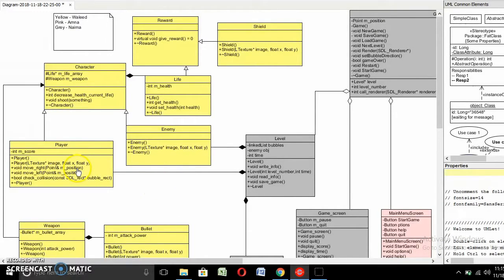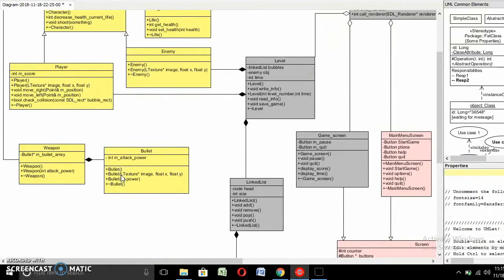The enemy and the player object will have different features, different amounts of lives, different health features, and different damage power. The character has an array of life. The character also has an instance of the weapon. The weapon has an array of